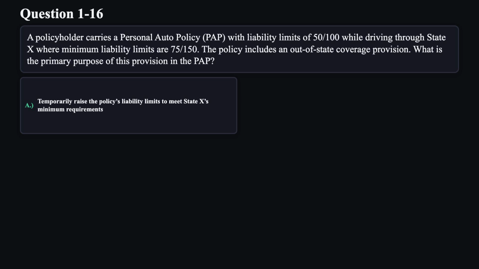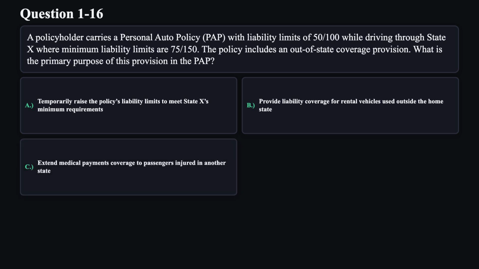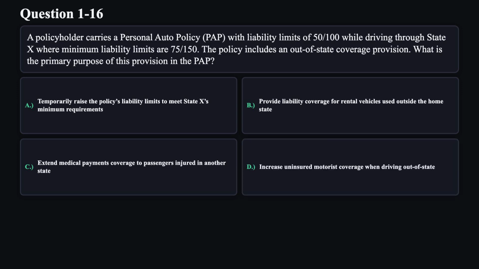A. Temporarily raise the policy's liability limits to meet state X's minimum requirements. B. Provide liability coverage for rental vehicles used outside the home state. C. Extend medical payments coverage to passengers injured in another state. D. Increase uninsured motorist coverage when driving out of state.